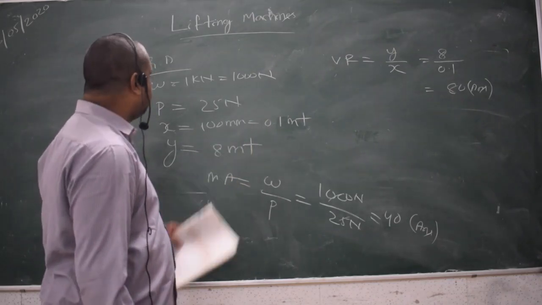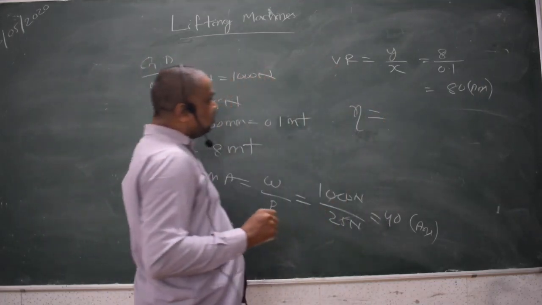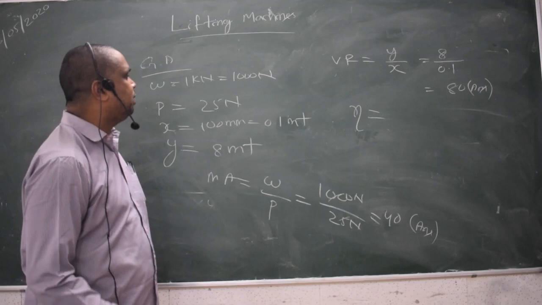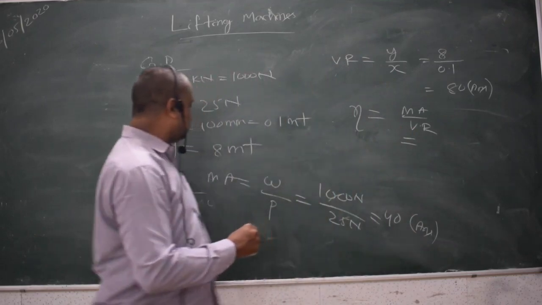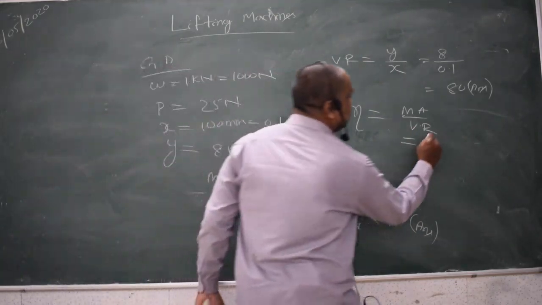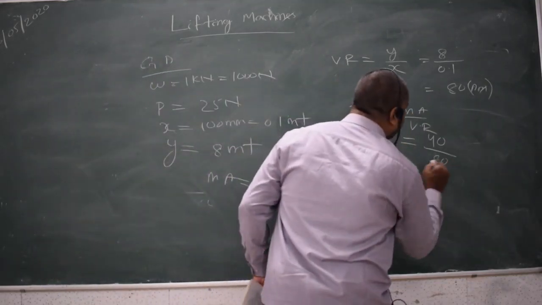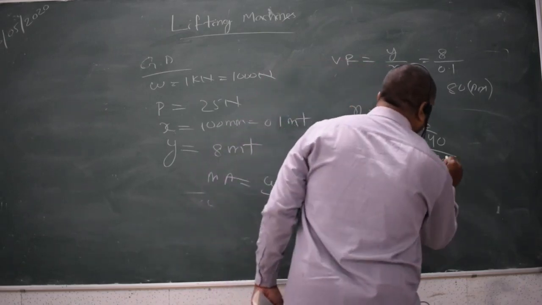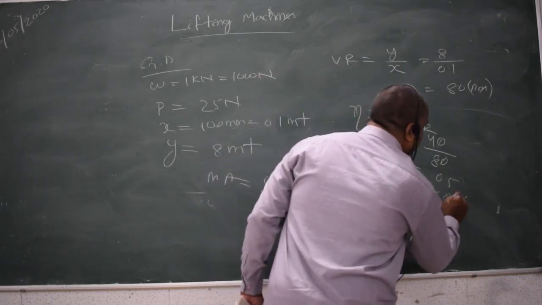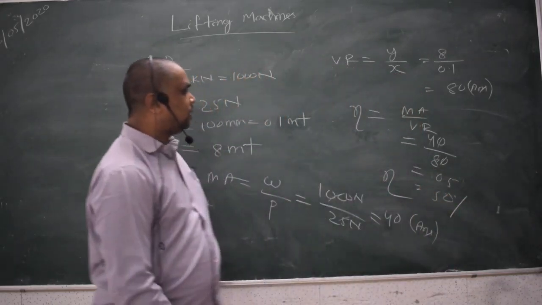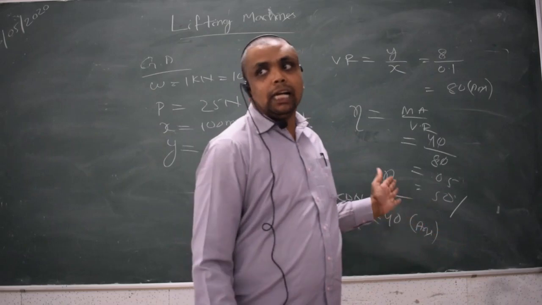And the third term it is asking is find the efficiency of the machine. We know that the relation between efficiency, MA and VR is efficiency is equal to MA by VR. The MA we have obtained is 40, divided by the velocity ratio 80. So 40 by 80 is equal to 0.5. So 0.5 means it is 50%. That means the efficiency comes as 50%. 50% means the point of reversibility.